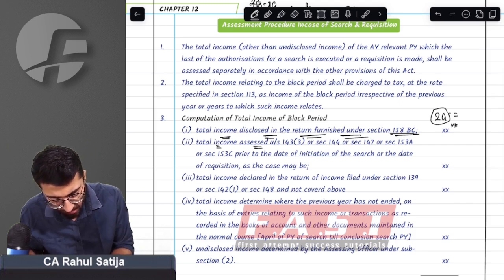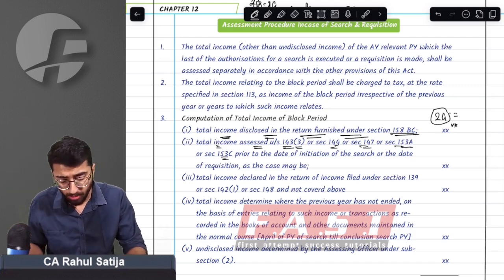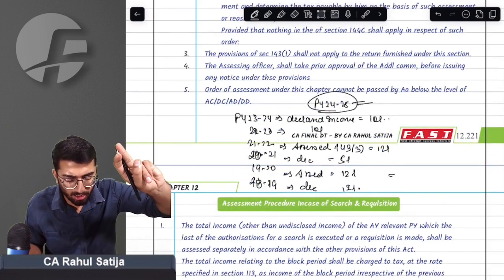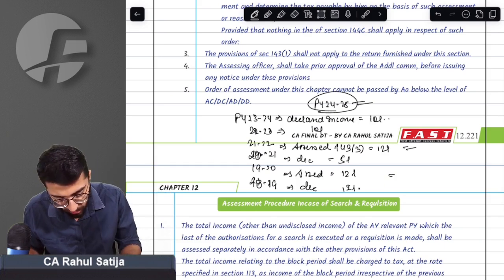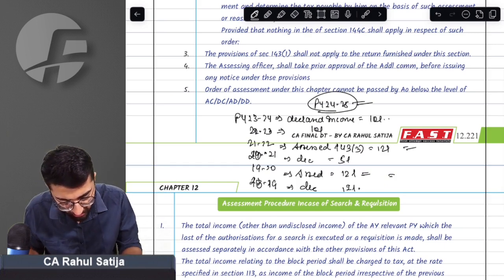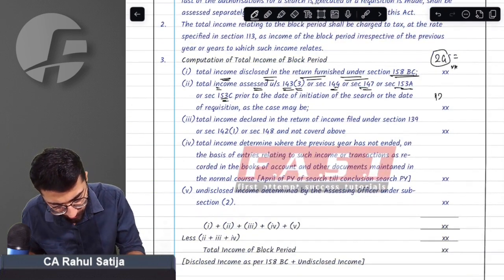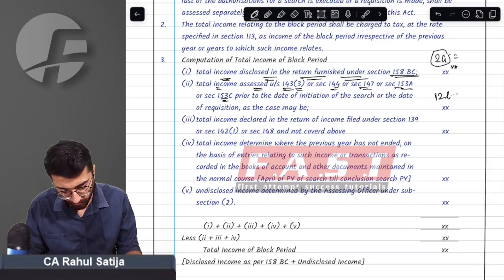Second thing, total income assessed under sections 143(3), 144, 147, 158. So whatever income I have that has been assessed under these sections. Till date, only 2 assessments have been completed with respect to the block period. First is previous year 21-22 and second is previous year 19-20. If I add them, it is 12 lakh rupees. Just add 12 lakh rupees. These are the years for which assessment has been completed.